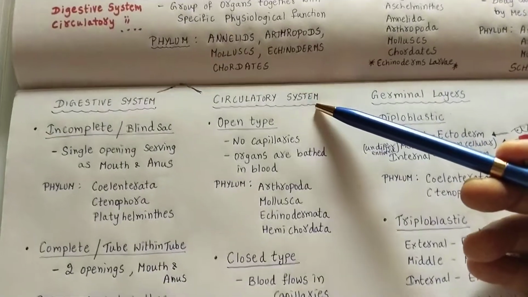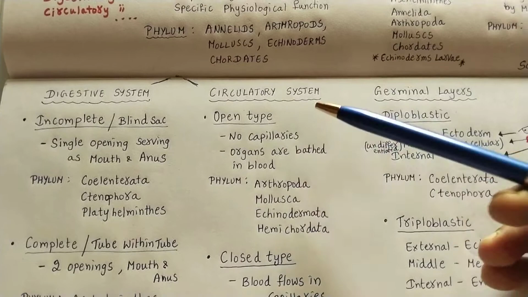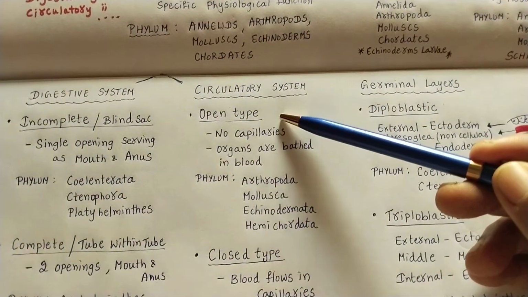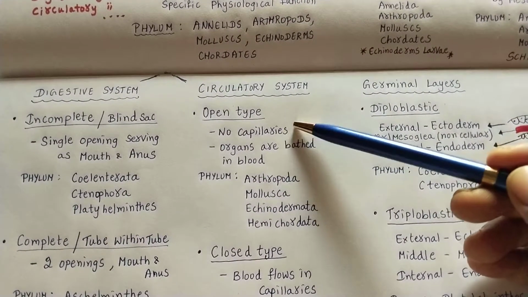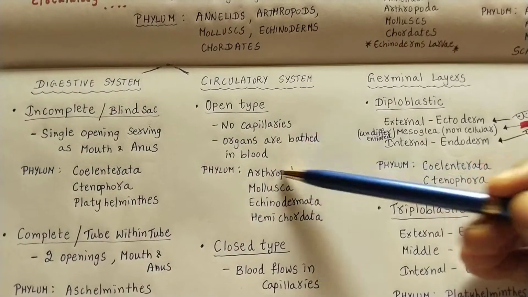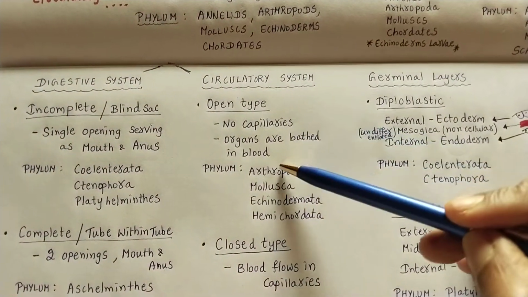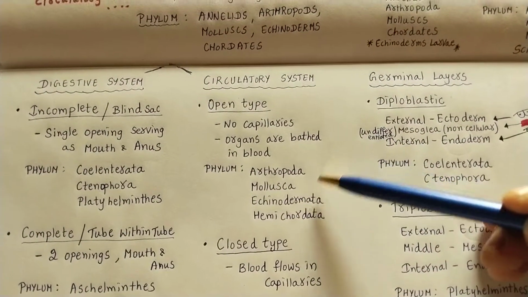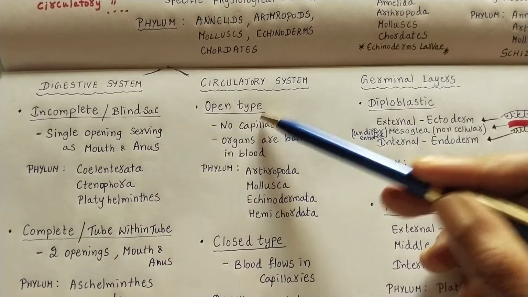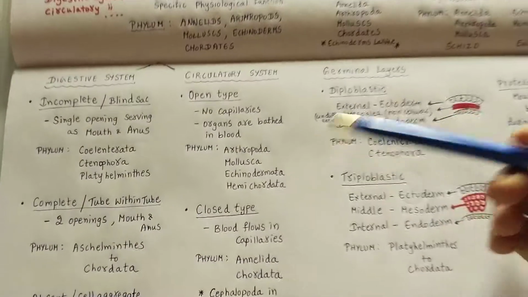Next, coming to the circulatory system, in order to transport the fluids. In some organisms, it will be open type. That means arteries, veins and capillaries won't be present. All the organs will be bathed in the blood. There won't be specific tubes like arteries and veins. Organs will be bathed in the blood. That type is called open type. Which phyla will come under that? Arthropoda, Mollusca, Echinodermata and Hemichordata.